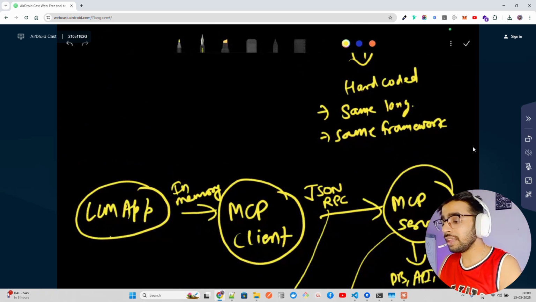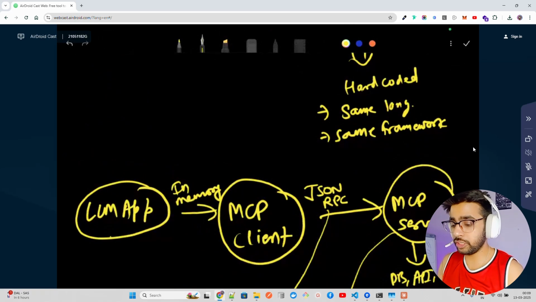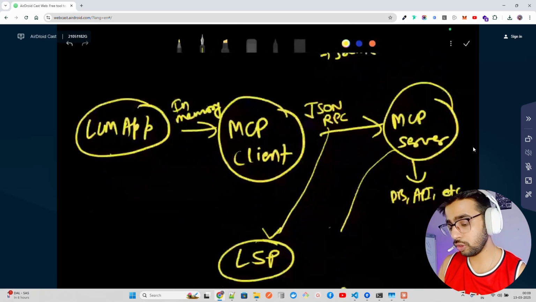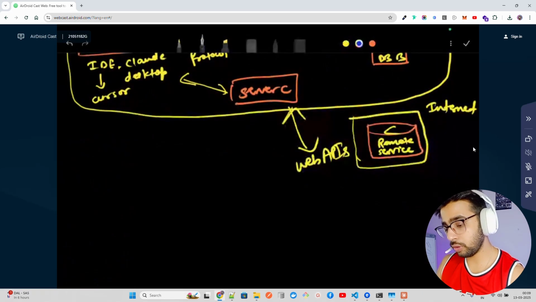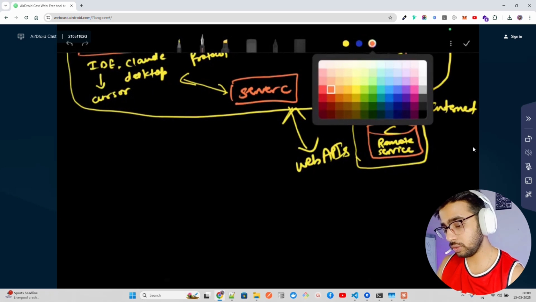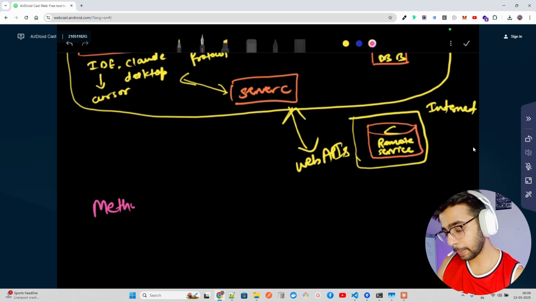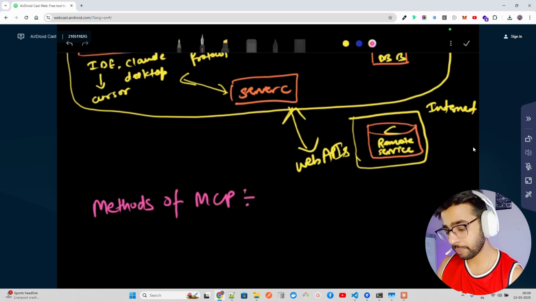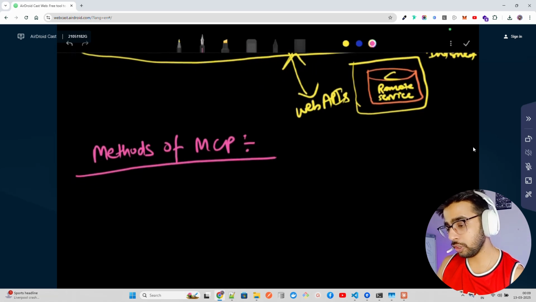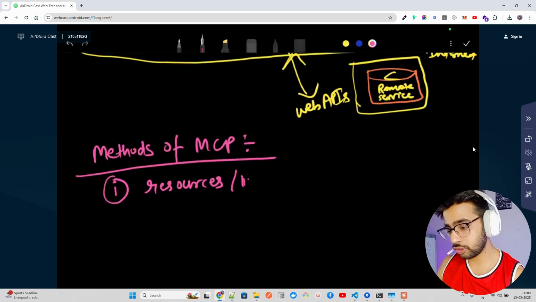Now this is interesting. What I'm going to do is list down some methods of MCP which are available. If I go up, you should know about these things. So let me write, methods of MCP. Now, in methods of MCP, let me list down all the methods which are available. It's called resources list. So there are 6 methods you should at least know for now.